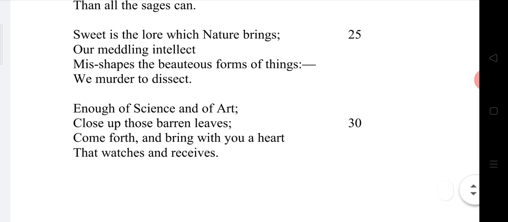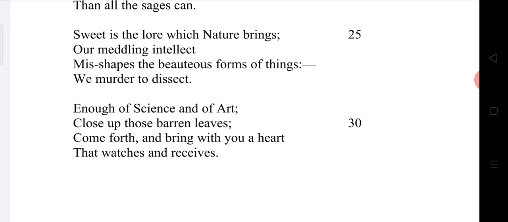And when we go to the next stanza, sweet is the lore which nature brings. Lore means here traditional knowledge. Yes, the nature always brings us the traditional knowledge, and the traditional knowledge is always sweet. According to William Wordsworth, the traditional knowledge which is brought by the nature is very sweet.